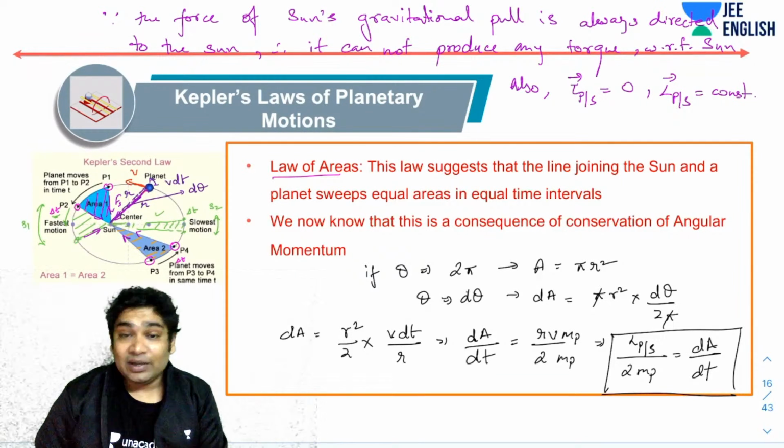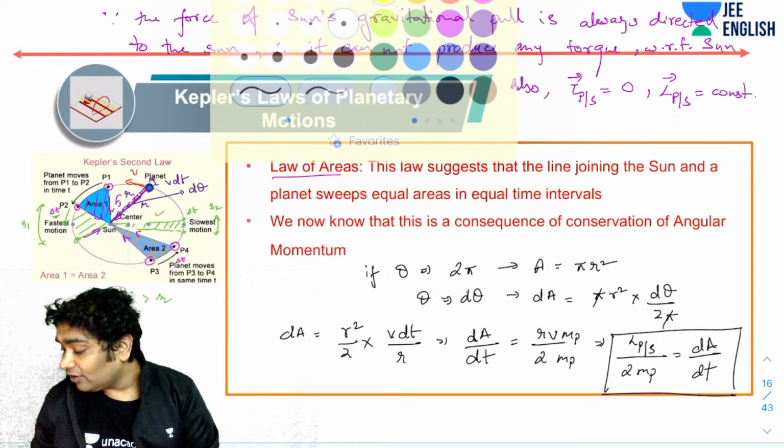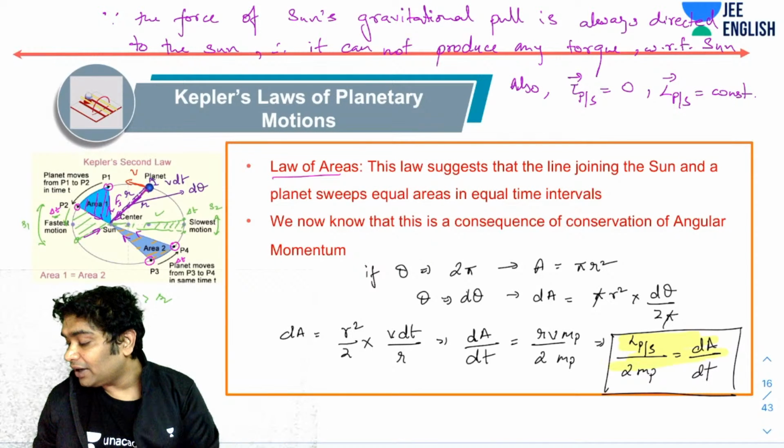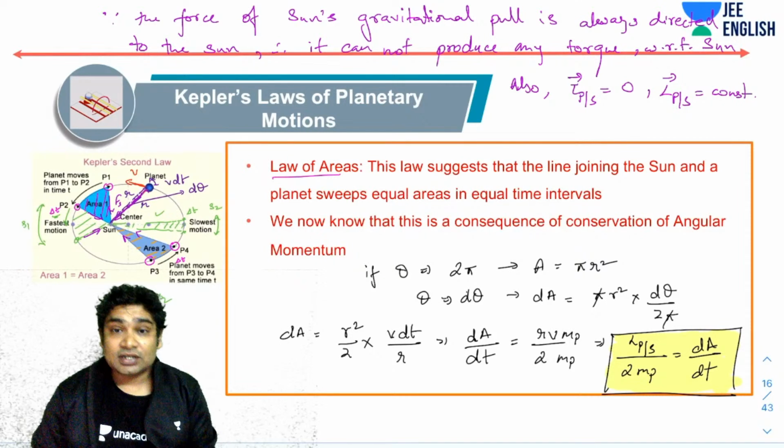So that here the areal velocity, so the area swept per unit time, will be constant. Why? Because you see the numerator has angular momentum of the planet with respect to the sun, so that is constant. Mass of the planet, of course, is constant.